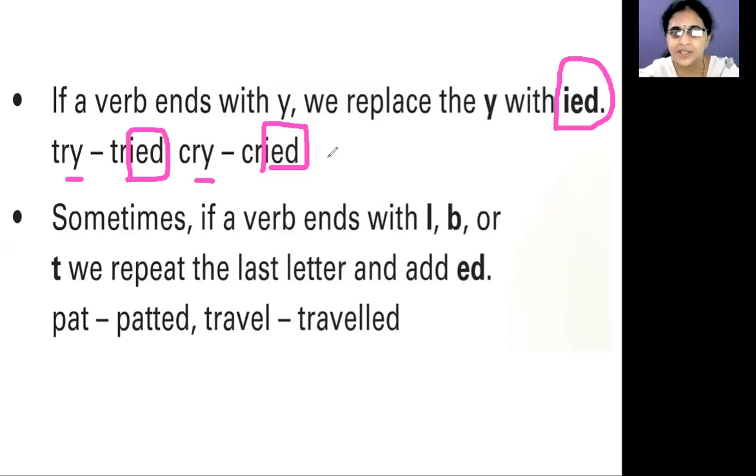Let me give you one example. Read this word, P-L-A-Y.